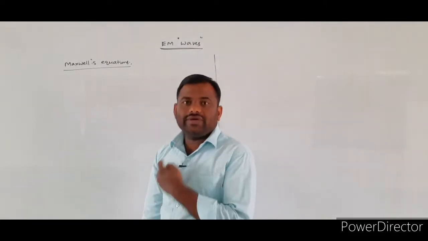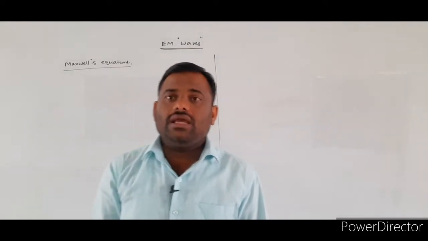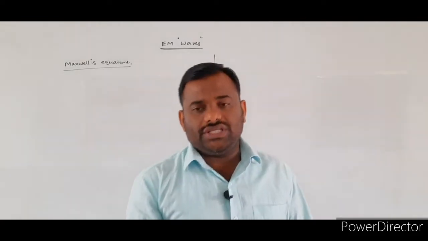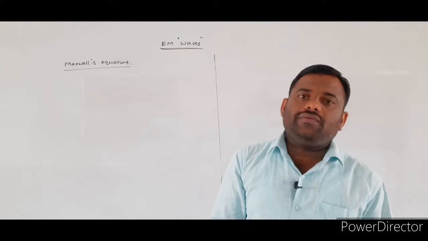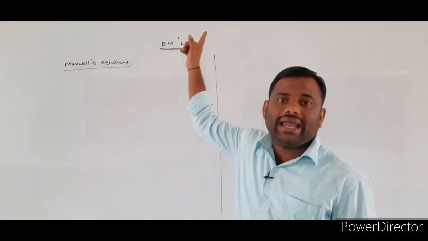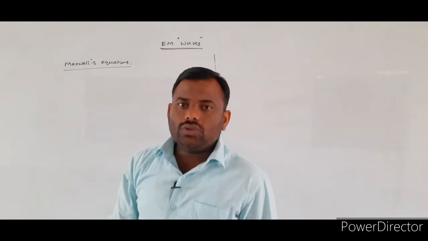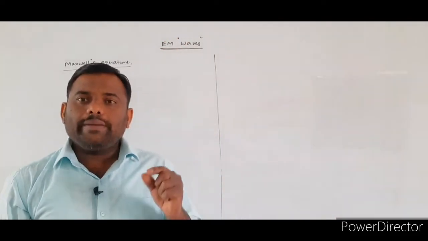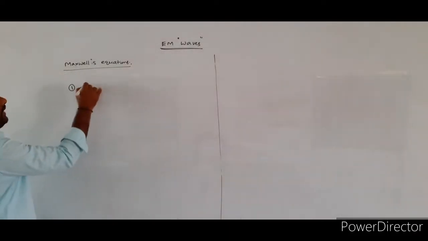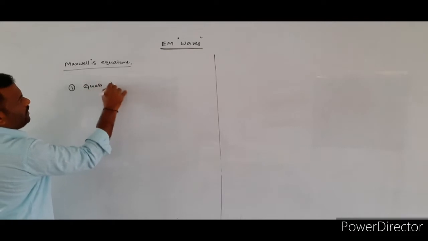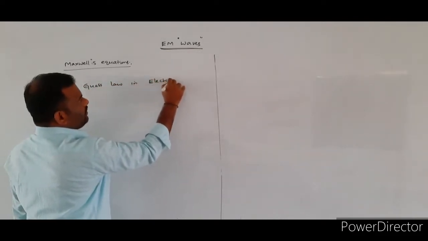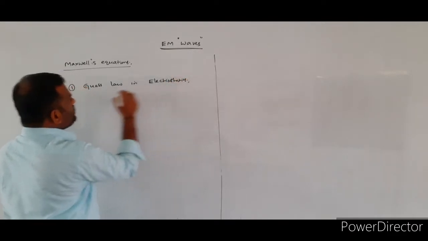Next concept is a very important concept, Maxwell's equations. Already we told what Maxwell's equations are. He took some set of equations from electrodynamics to explain the existence of electromagnetic waves theoretically. Those equations we call Maxwell's equations. In that, the first Maxwell's equation is given by Gauss law in electrostatics.